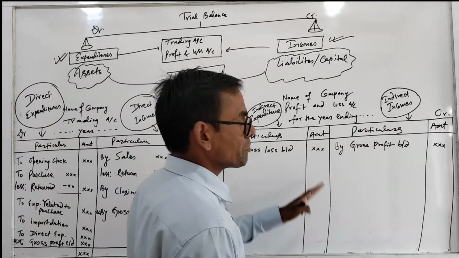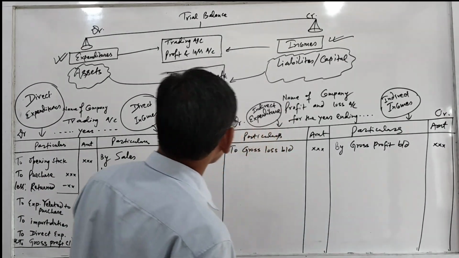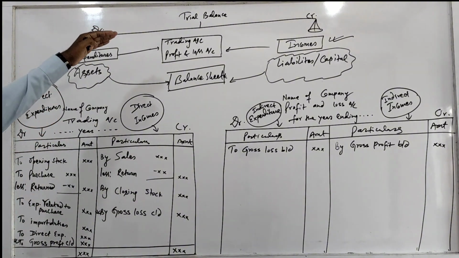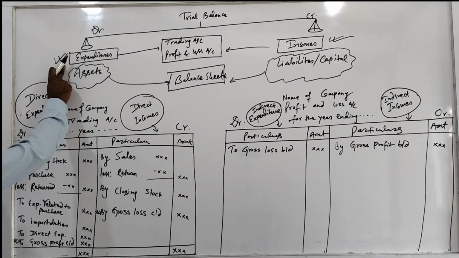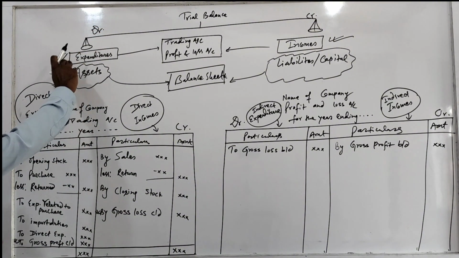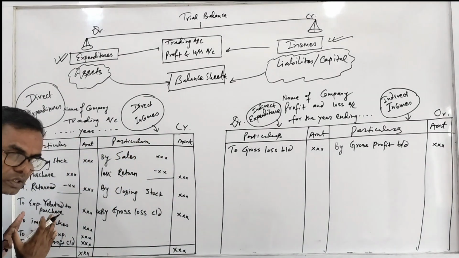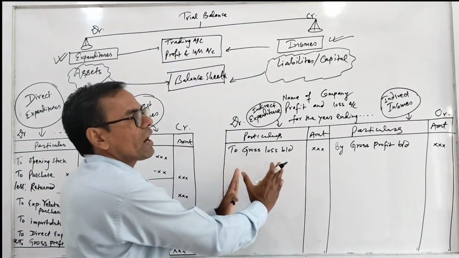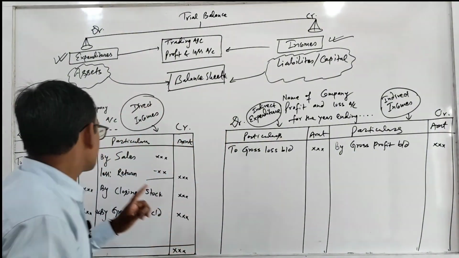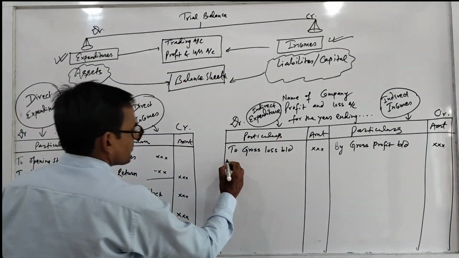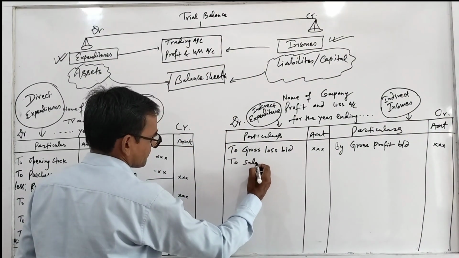Then after you have to see the trial balance in expenditure sides. What expenditures are recorded in trading account? The remaining expenditures you have to write here. Suppose wages is here recorded, but salary is here recorded.